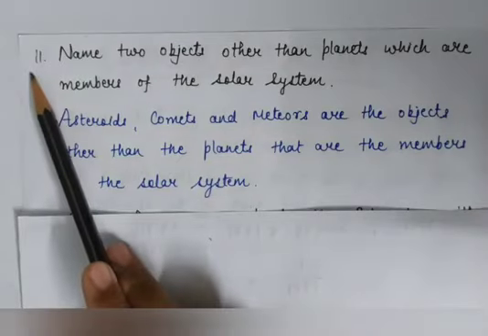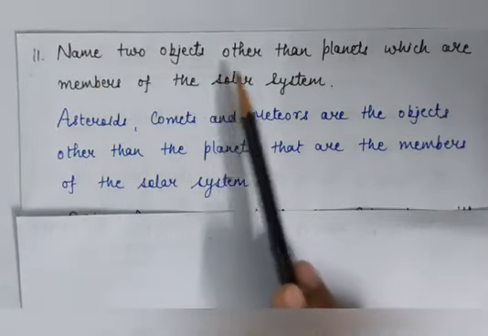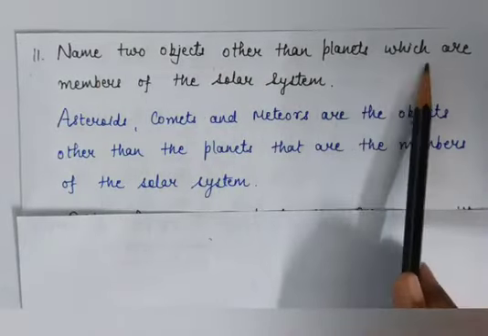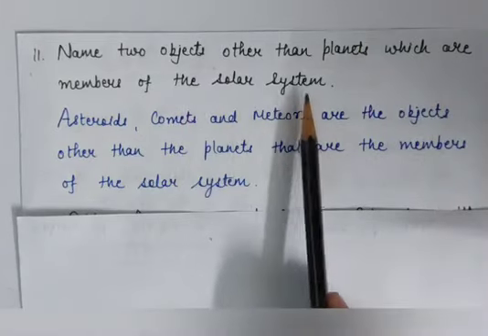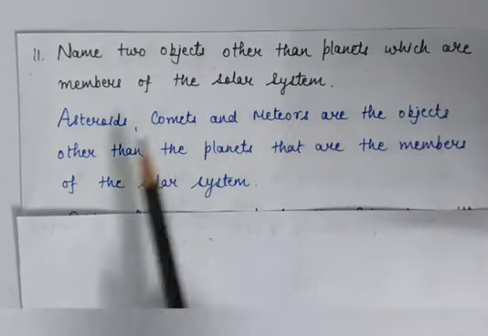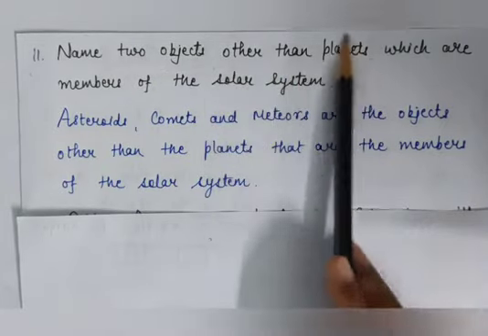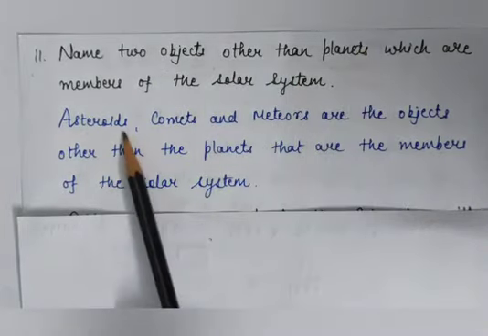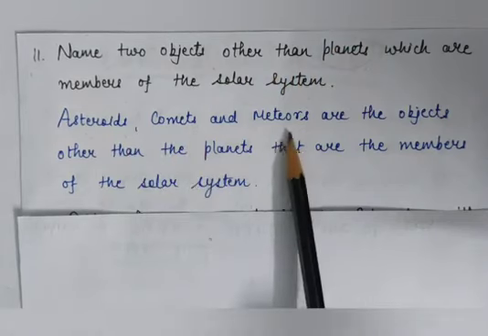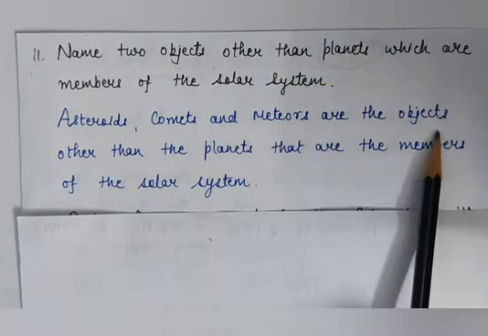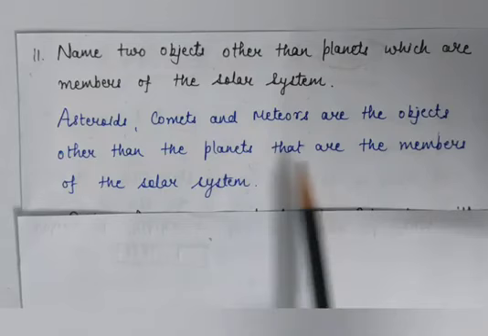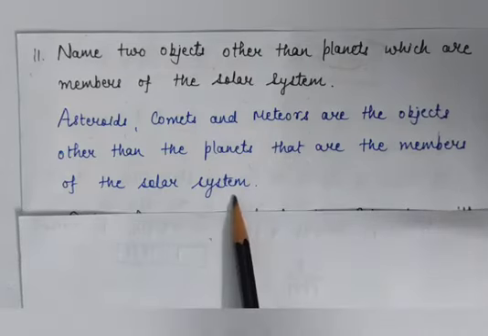Now question number 11, name 2 objects other than planets which are members of the solar system. Okay, means you have to write the objects, but you can't write the planet names. So asteroids, comets and meteors are the objects other than the planets that are members of the solar system.